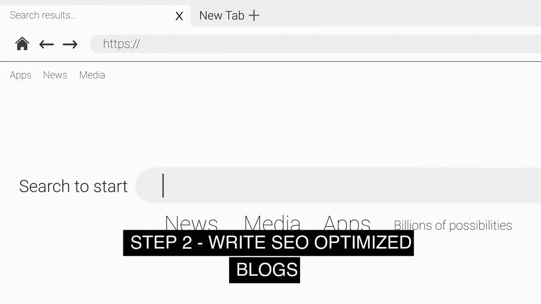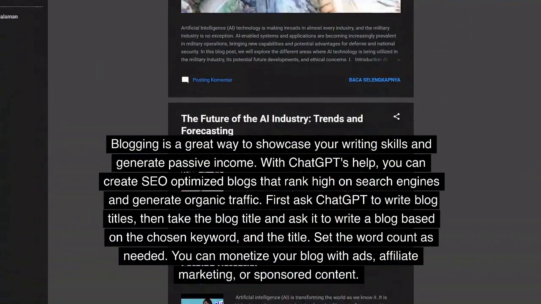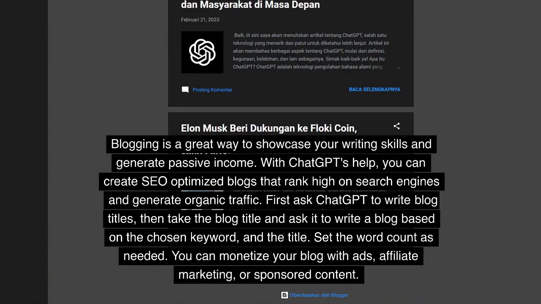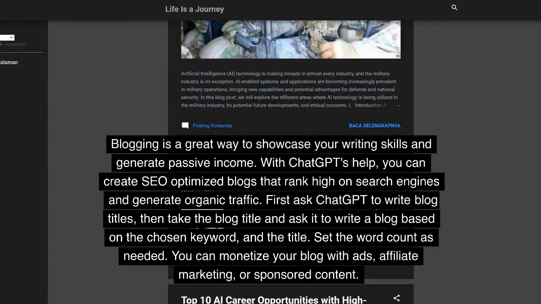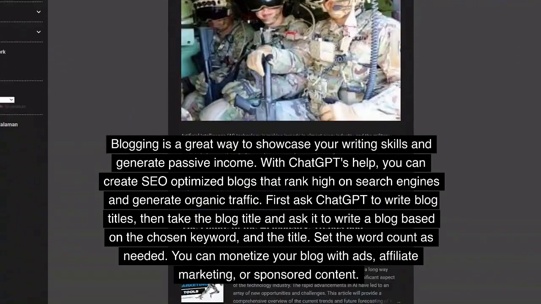Step 2. Write SEO-optimized blogs. Blogging is a great way to showcase your writing skills and generate passive income. With ChatGPT's help, you can create SEO-optimized blogs that rank high on search engines and generate organic traffic.